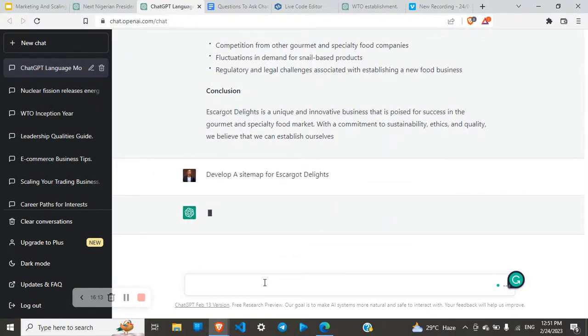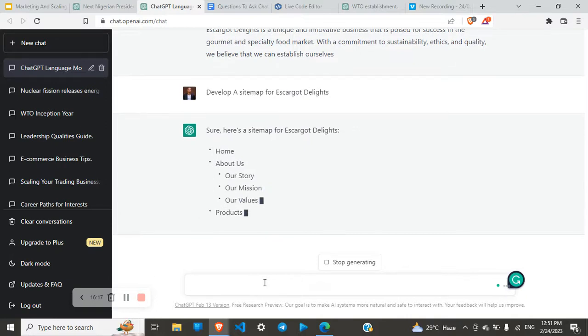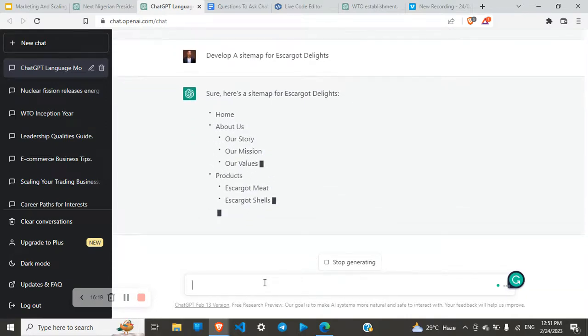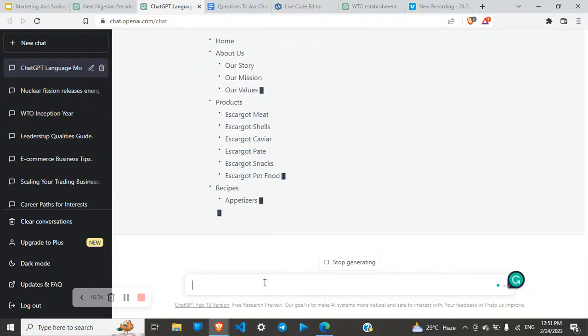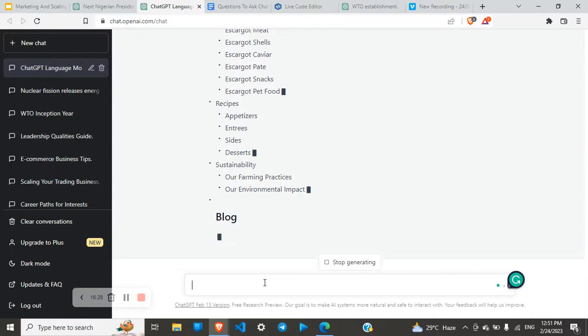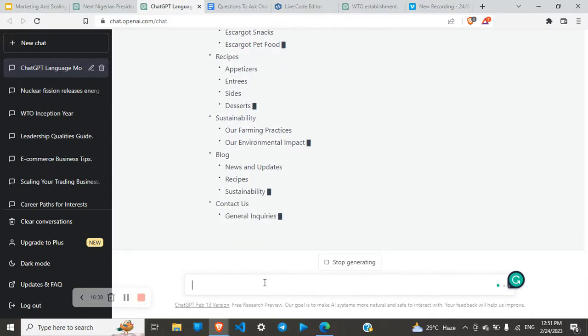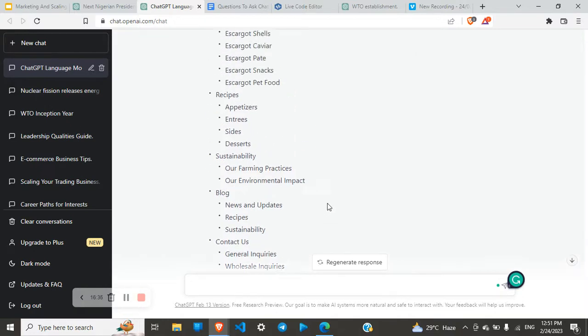Escargot Delight. Let's develop a sitemap for Escargot Delight. A sitemap is just the activities that happen around the site, the details that you want to see, the call to action details on the site, that gives people more information about the website.